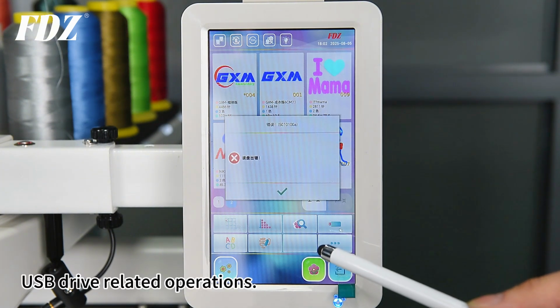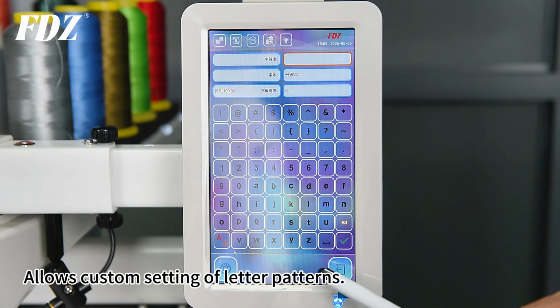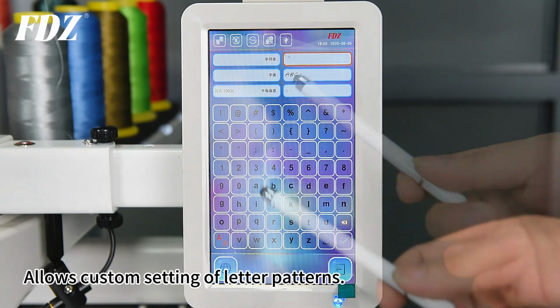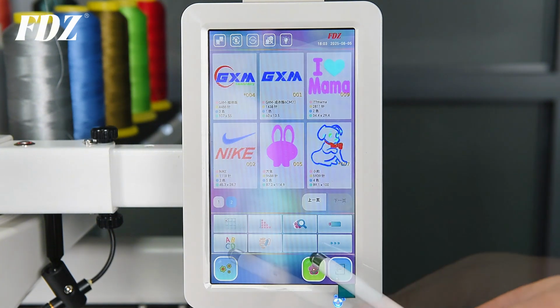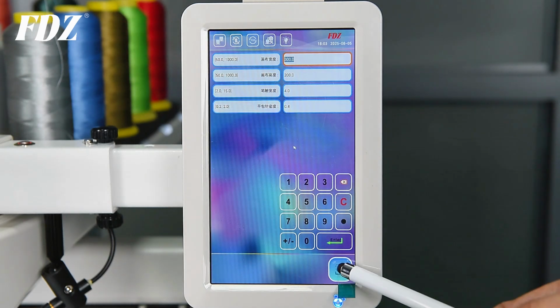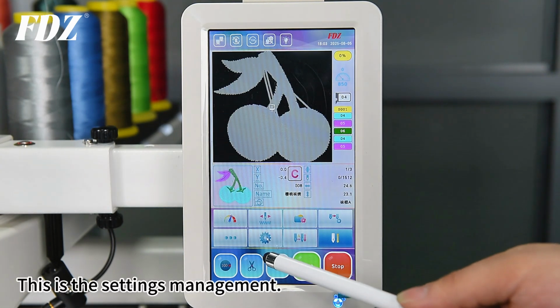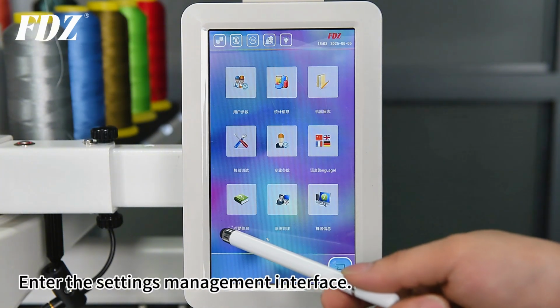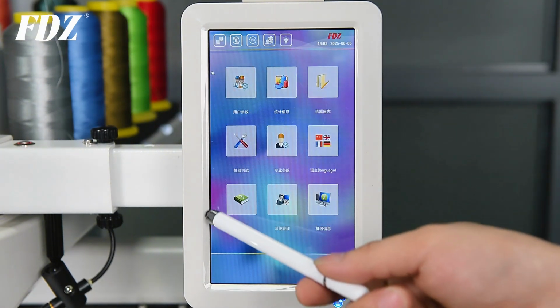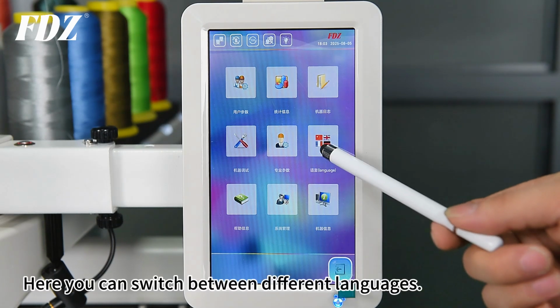USB drive related operations. Letter embroidery operation allows custom settings of letter patterns. This sets the canvas size. This is the Settings Management. Enter the Settings Management interface. Here you can switch between different languages.